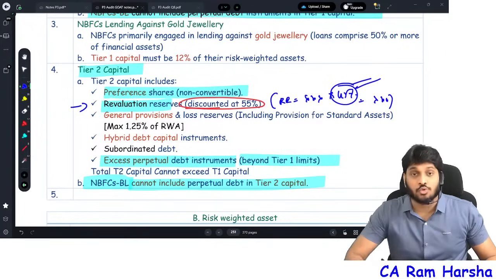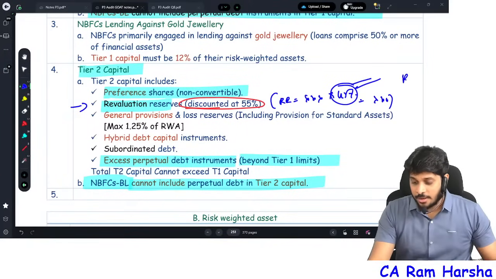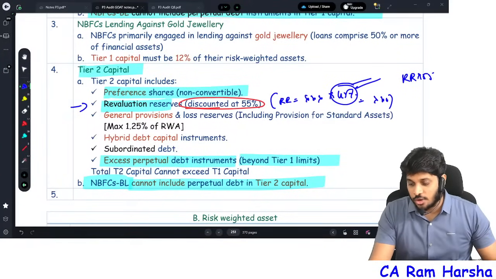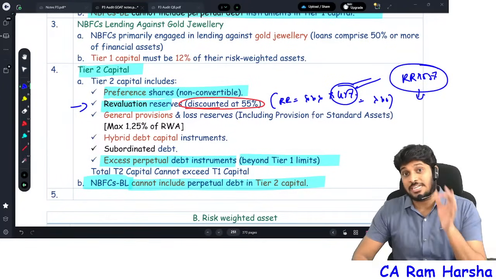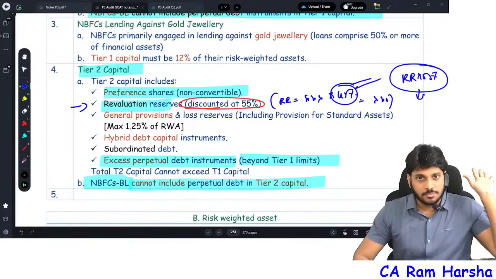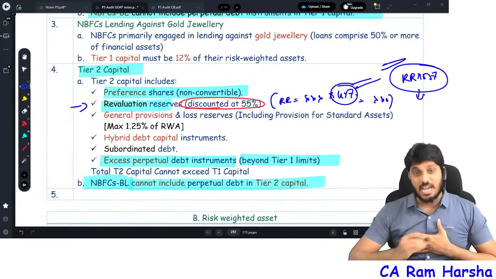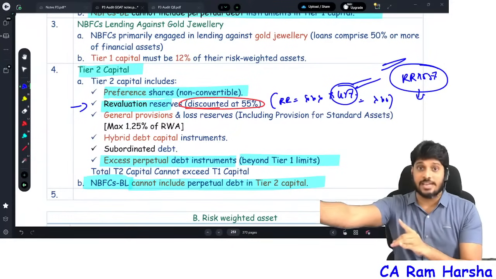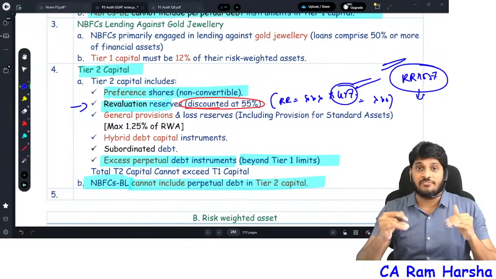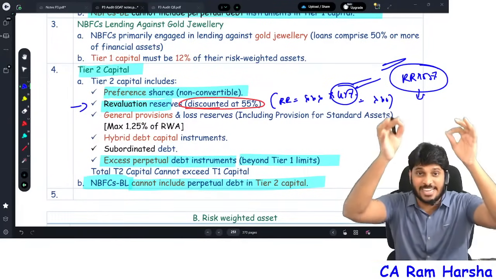This is the right approach. But MTP1 contains a wrong answer, where they consider revaluation reserve discounted at 55, right? They multiplied it and took some value as multiplication, which is actually wrong. Now in exam, what should we write, sir? You write the MTP answer only. As an alternative, within brackets you put the alternative: discounted at 55 means 55% shall be reduced, 45%. Accordingly, tier 2 capital will change.